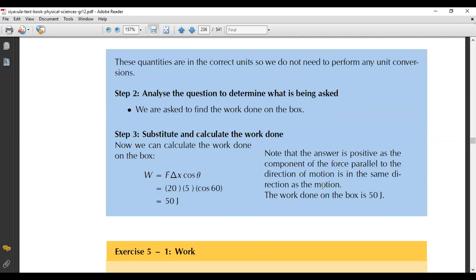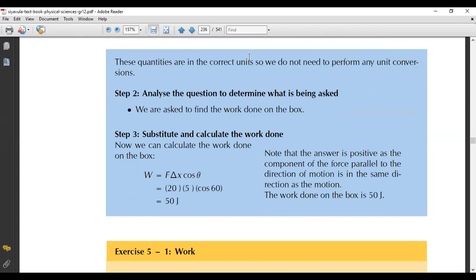So note that the answer is positive as the component of the force parallel to the direction of motion is in the same direction. How do we know that they're in the same direction in this case? Because they said pulling. The minute you hear pulling, you know that it's in the same direction, because when you pull something, you're going in the same direction as the object that you are pulling. But once they say pushing, then you know that that one is an opposite force.